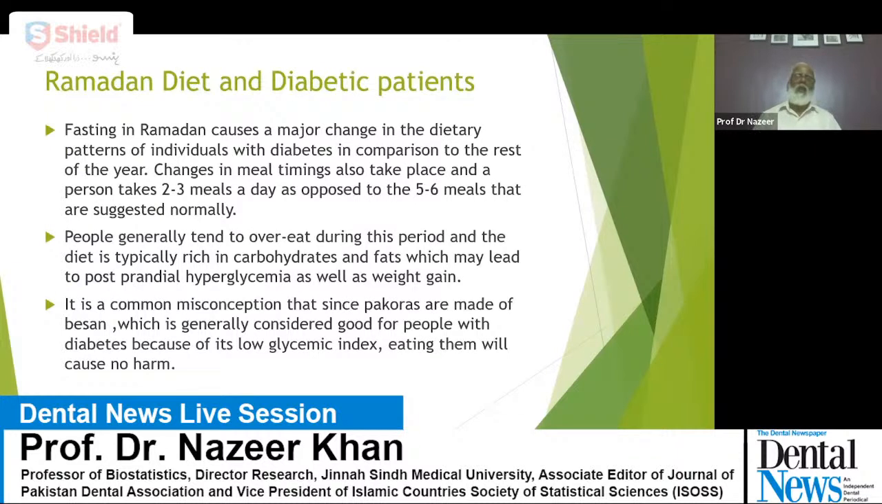These are the things we have to use in iftar, dinner, and Sahoor. Now, if we have a diabetic patient, what should we use during Ramzan? Fasting in Ramzan causes major changes in the dietary patterns of individuals with diabetes in comparison to the rest of the year. Changes in meal timing also take place, and a person takes 2 to 3 meals a day as opposed to the 5 to 6 meals normally suggested by doctors to diabetic patients. So we should change from 5 to 6 meals to 2 to 3 meals a day.